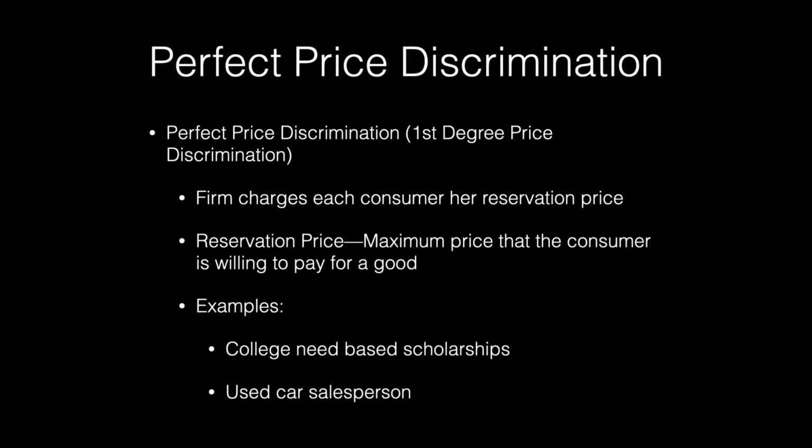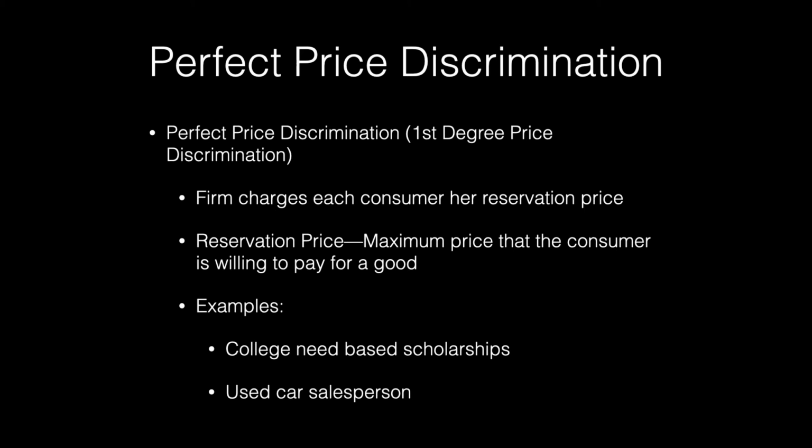If a hotel charges travelers with a pet more than those without a pet, this would likely not be an example of price discrimination, because the cost of providing a hotel room for someone with a pet is likely more on average than providing hotel rooms to travelers without a pet. Under perfect or first-degree price discrimination, the firm charges each consumer her reservation price. The reservation price is the maximum price that a consumer is willing to pay.